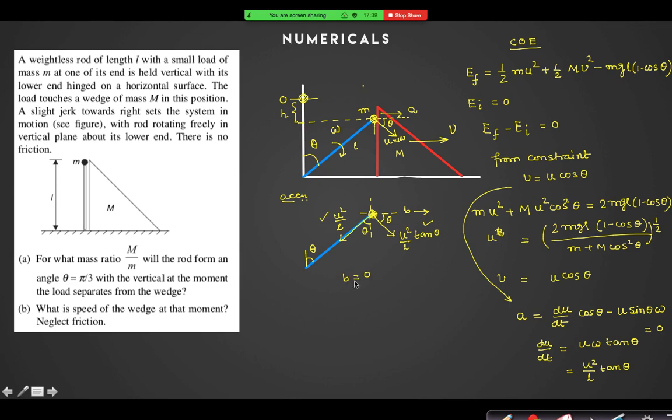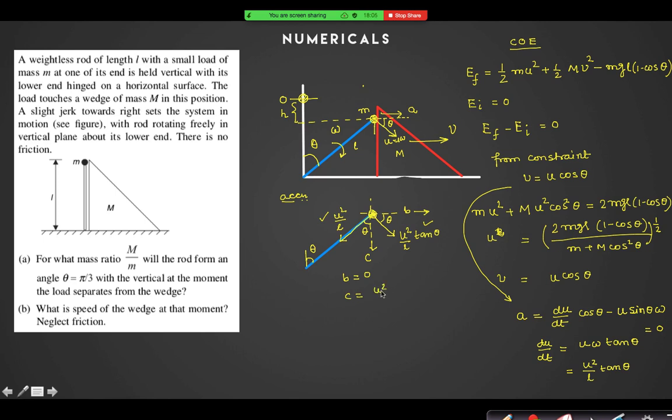So what is the acceleration of that ball at this instant? The acceleration of the ball at this instant is downward acceleration. Yes or no? Only vertically downward acceleration is there? Yes, sir. And what is the value of this vertical downward acceleration?